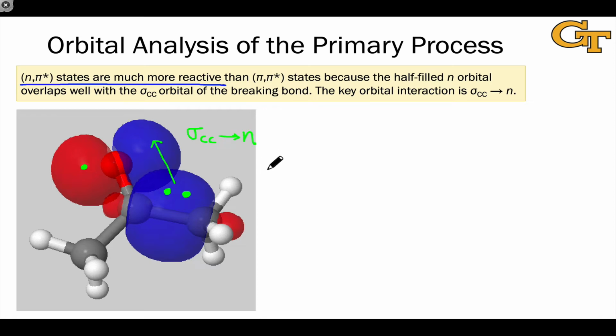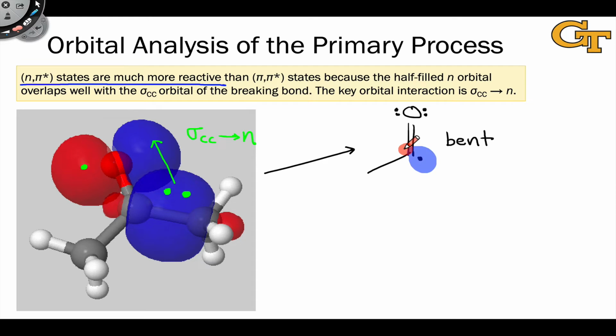alpha cleavage. As this occurs, we can actually imagine 2 different types of acyl radicals forming. In one type of acyl radical, this bond angle, carbon-carbon-oxygen, remains 120 degrees. This is what we might call the bent acyl radical. And in this radical, we essentially imagine the oxygen is completely standard, 2 lone pairs, carbonyl oxygen, and this unpaired electron is occupying a sigma orbital, something like a hybrid orbital that looks like this. And the other possibility involves that unpaired electron occupying a pi orbital such that the central carbon becomes sp hybridized and we're dealing with a linear acyl radical.